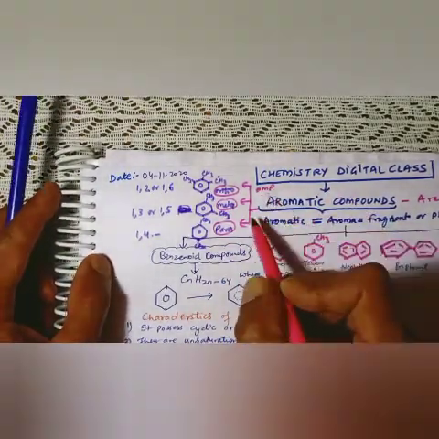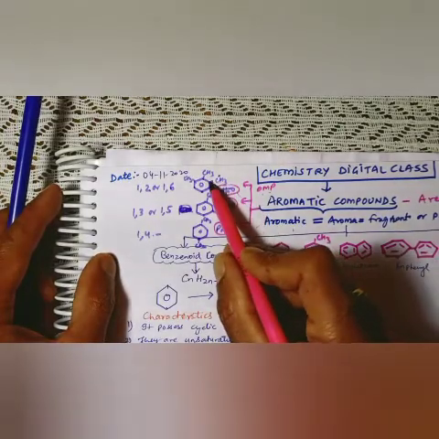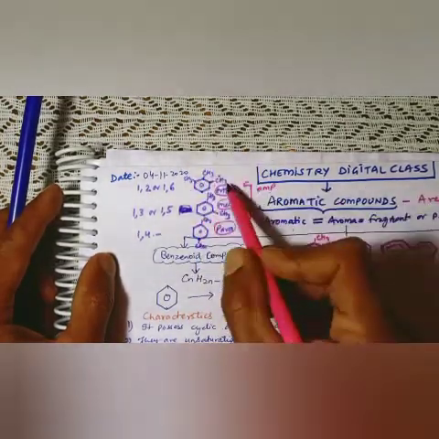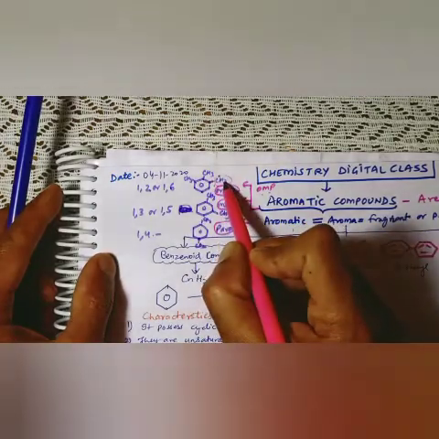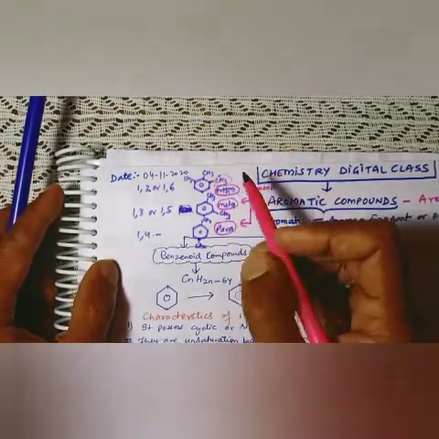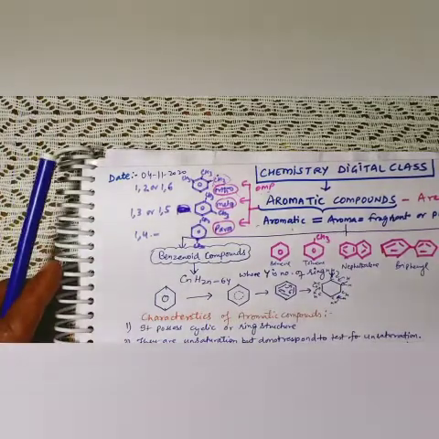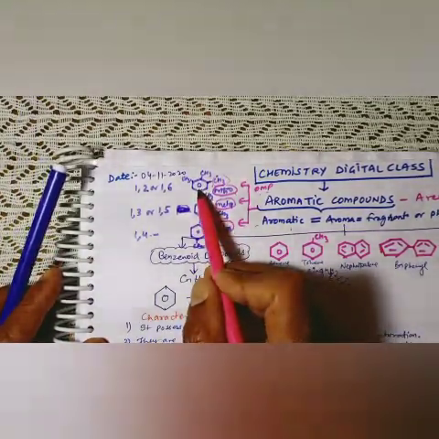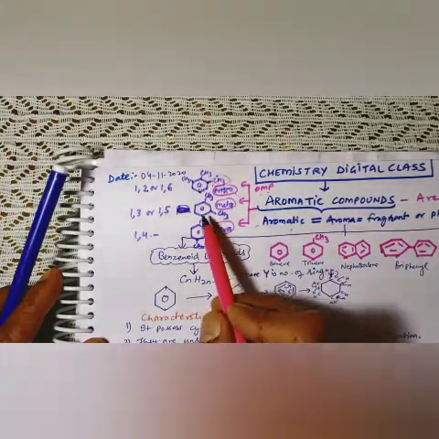Okay, so this is ortho, the first position, where the adjoining carbon has CH3 or some other functional group. It is not necessary that it will be CH3; it can be any other functional group. This is the position. So this is called 1,2-dimethyl benzene, also called ortho dimethyl benzene, or orthoxylene. This is metaxylene and this is paraxylene.